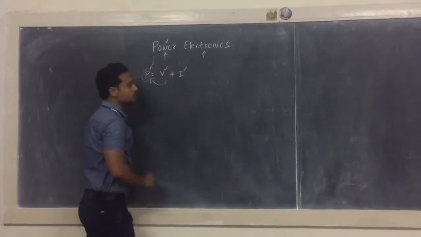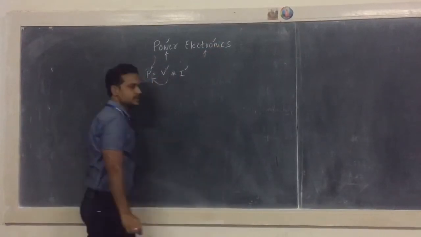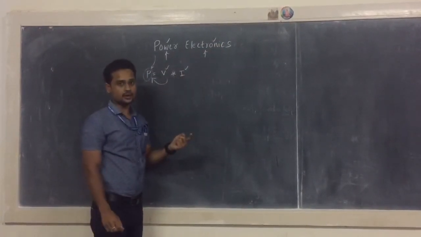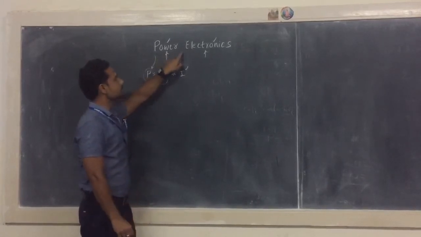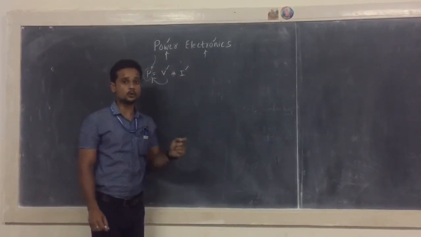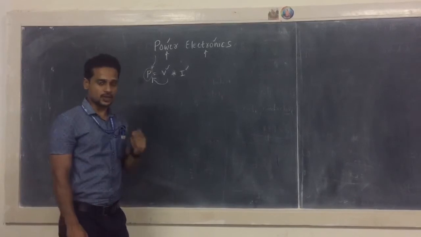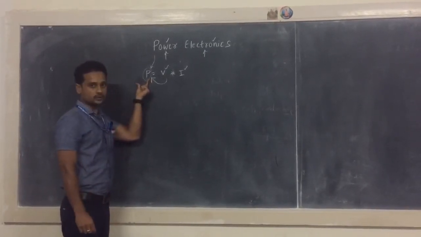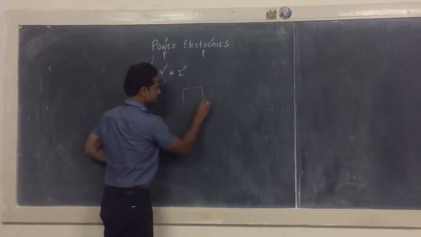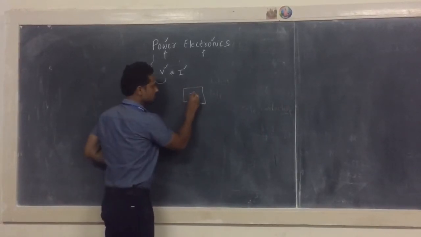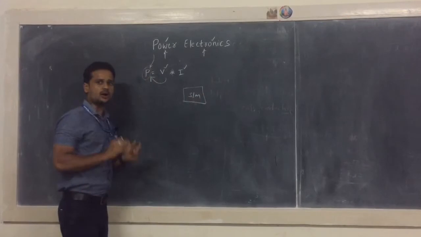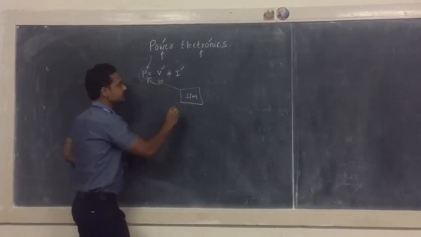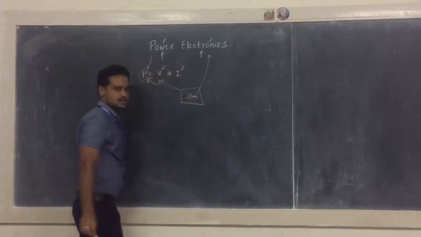This is all. Now concentrate on this word here, electronics. So the power is being followed by electronics. Why is power being combined with electronics here? What would be the reason behind that? The reason is that if you want to have a control over this power, then there must be some system or a circuit. There must be a system or any circuit which will have a control over this power. That itself is your electronic circuit.